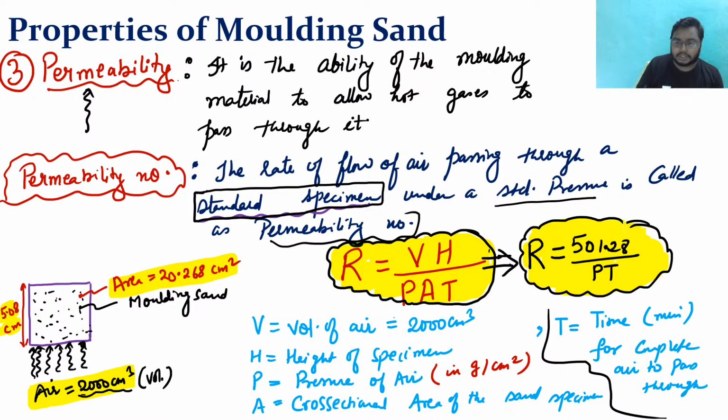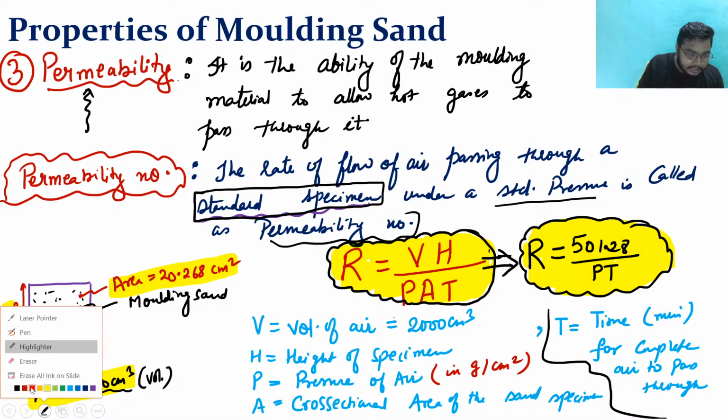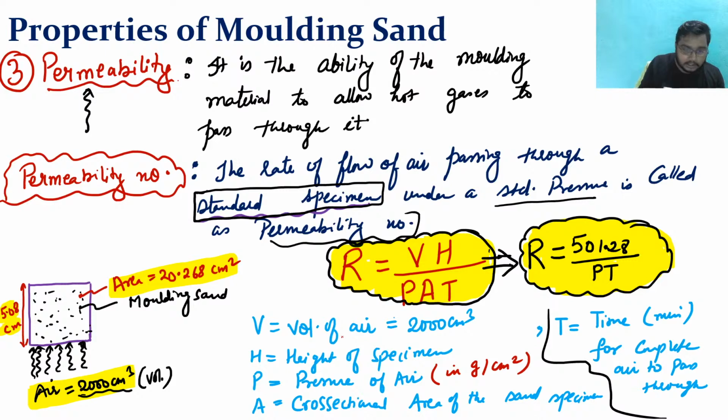Now, the most important thing in the questions: you will be asked to find the permeability number, and the units will be different. See here, once again I am telling you. What is the unit of V? Volume, the unit is centimeter cube.